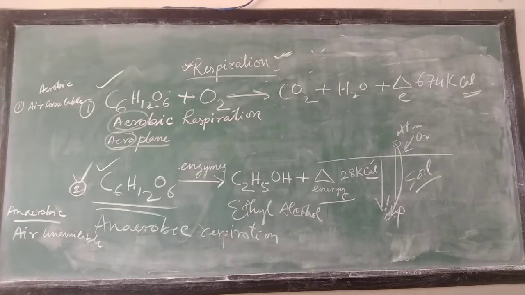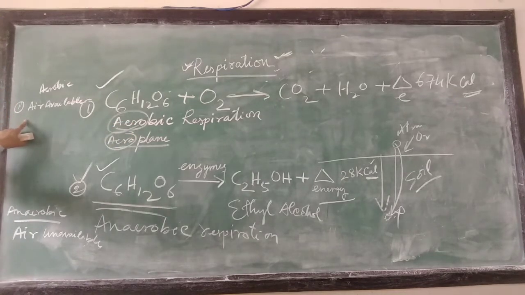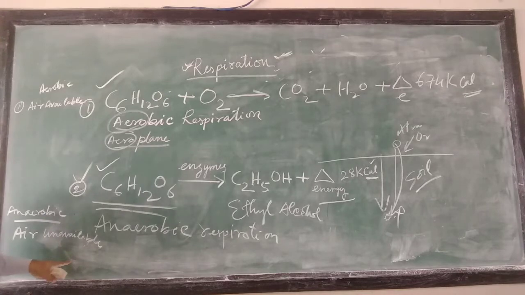So make sure that you are not saying that oxygen is available or unavailable. It is air is available and air is unavailable. In aerobic respiration, air is available, and in anaerobic respiration, air is not available.